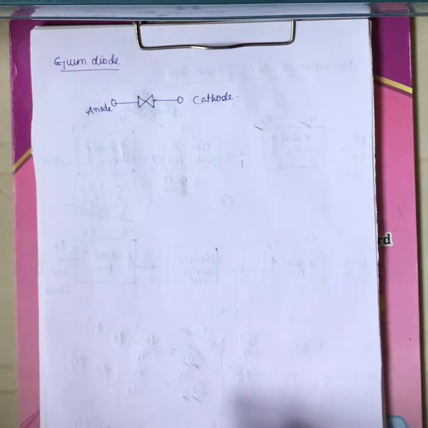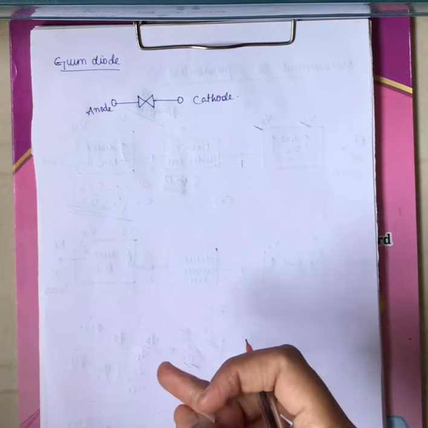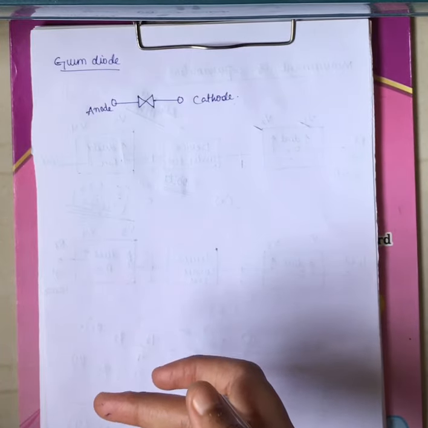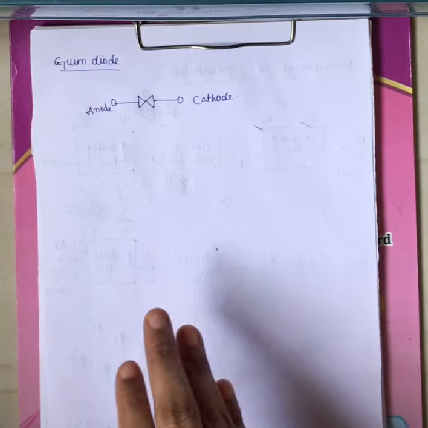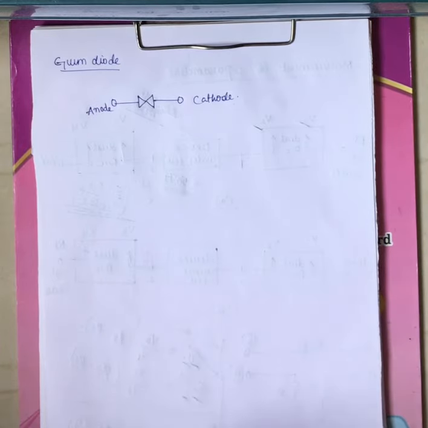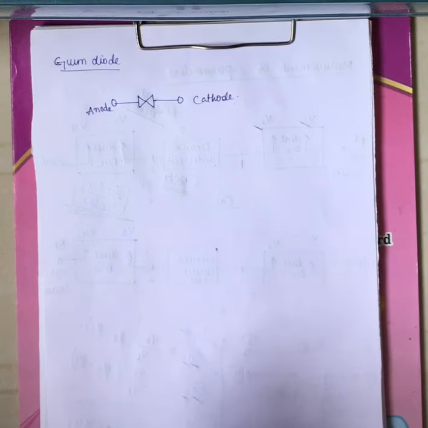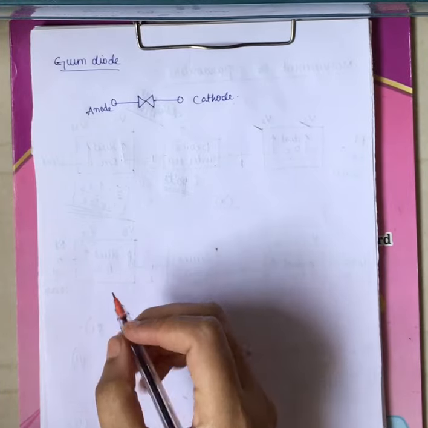Now coming to the next diode, that is the Gunn diode, which is used at microwave frequencies. All these diodes are used at microwave frequencies. In the previous lecture we saw the PIN diode and now we are seeing the Gunn diode. Next we will see the IMPATT diode and then the Schottky barrier diode. All these diodes have less reverse recovery time. Because of that, they can be used at high frequency applications, nothing but microwaves, right? Now coming to the next type of diode, that is the Gunn diode.